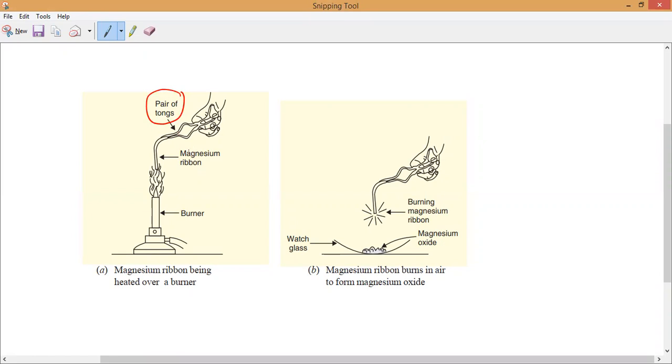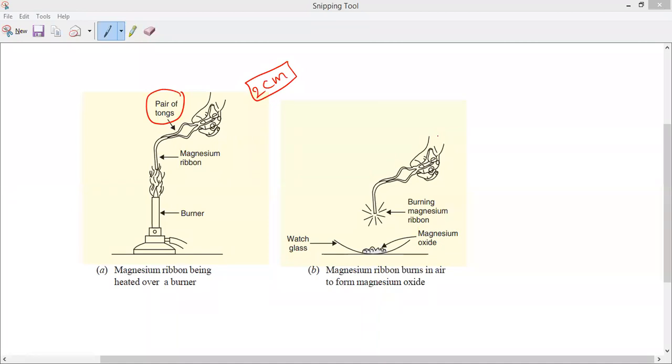Why should we not touch it with the hand? Because it is a metal, it will catch fire, and if we hold it, heat will pass, and our hand also has a possibility to burn. So first of all, you have to take only a 2 centimeter long strip of magnesium ribbon, and we have to clean it with what? Sandpaper. That is the point mentioned in the textbook.